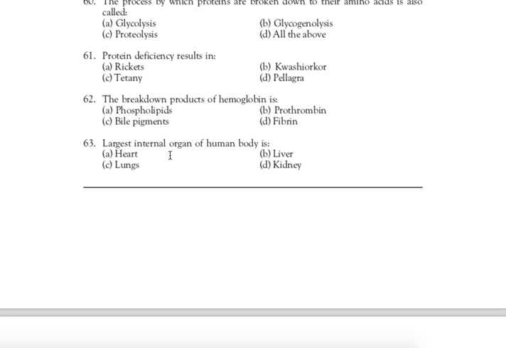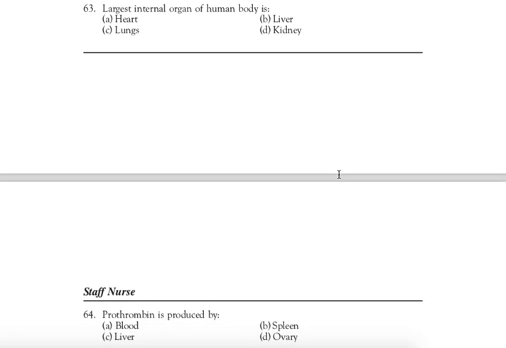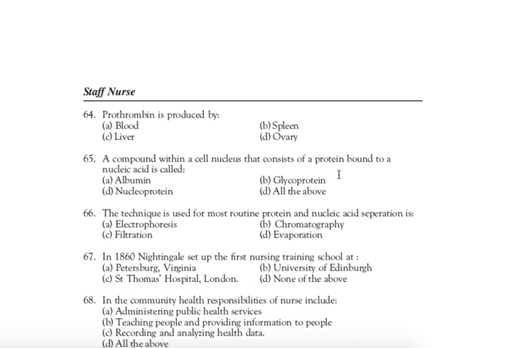Next question, question 63. Largest internal organ of human body is. Right answer is B. Liver. Liver is the largest internal organ in the human body. Next question, question 64. Prothrombin is produced by. Correct answer is C. Liver. Prothrombin is produced by the liver. Next question, question 65.